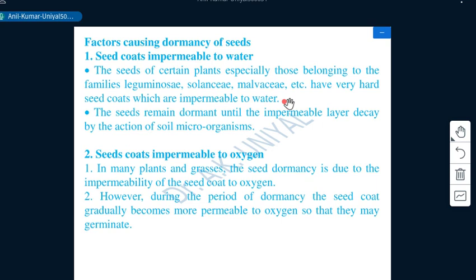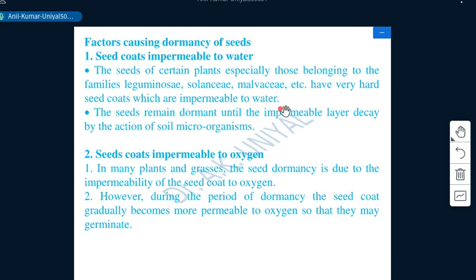But after some treatment, these openings may reopen. Those could be hot water, acid, air pressure method, or several others. But even after this, sometimes the hard coats do not permit entry of moisture and oxygen.